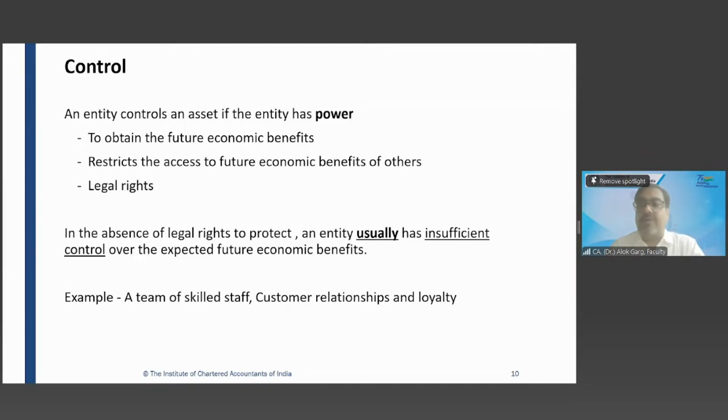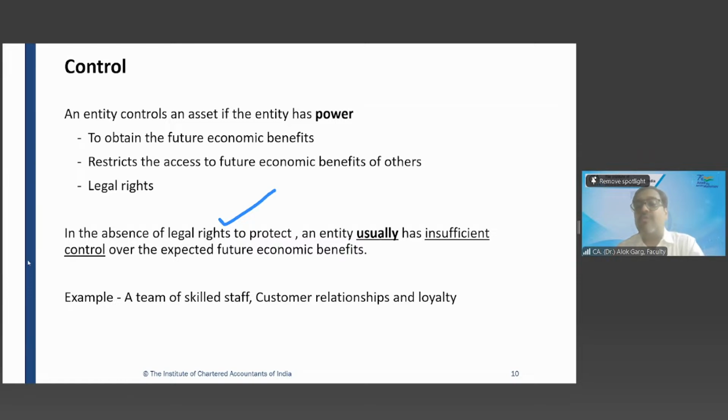So friends, what is control? Control comes with the power, and power comes with contractual or legal rights, right? For an intangible asset, in the absence of a legal right to protect, an entity usually has insufficient control over the expected future economic benefit. For example, a team of skilled staff, customer relationship, loyalty, these are not considered as intangible assets. Why?